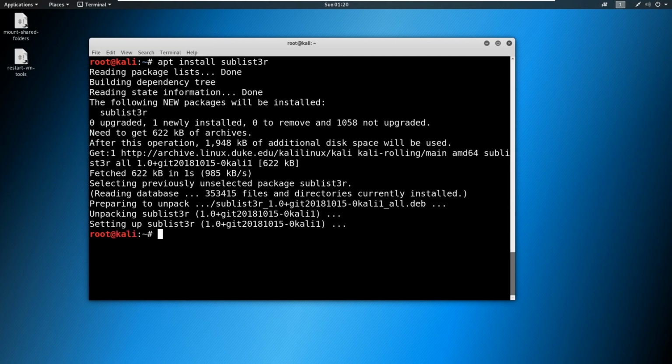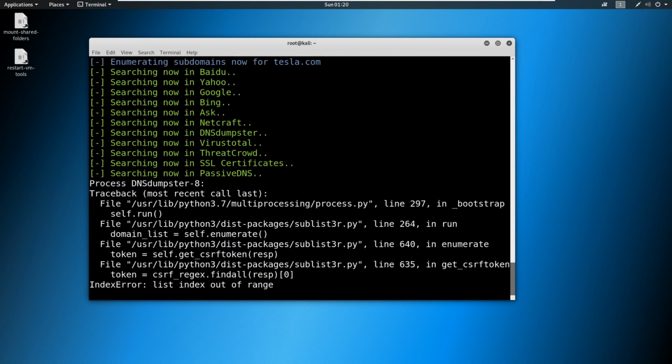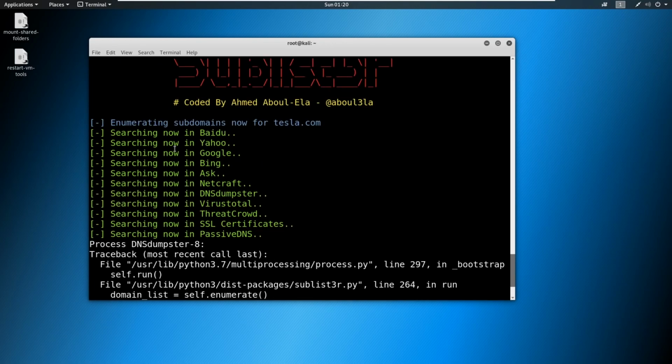Okay, now that it's set up, all we have to do is type in sublist3r, hit tab for autocomplete, hit enter, and it gives you the syntax. We can do a --help or -h for help. And all we really need here is a domain. So we could say -d for tesla.com, and it's going to start searching for tesla.com. And don't worry about this error if you get the error. So it's looking through all these different search engines, similar to what theHarvester was doing.